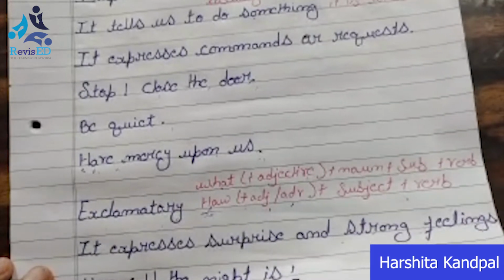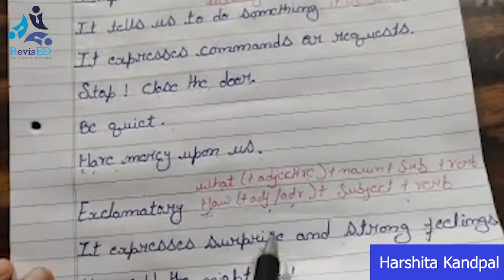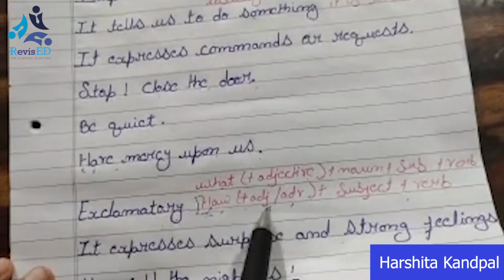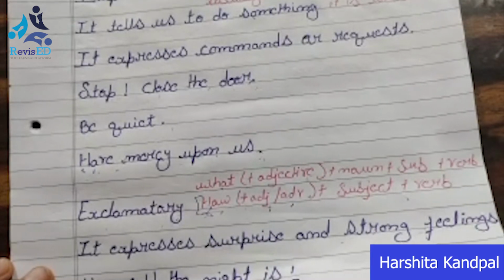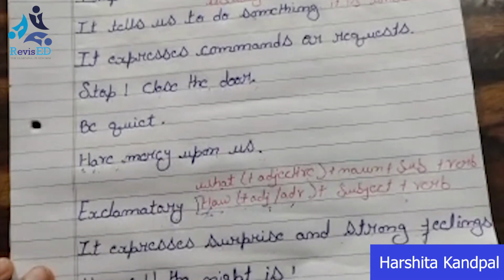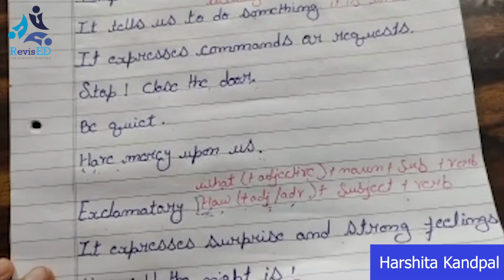Now for example, how cold the night is. So here it follows this structure, how, then the adjective cold, and then your subject the night, and then here is your verb is. So I hope these two structures should be clear with this example.